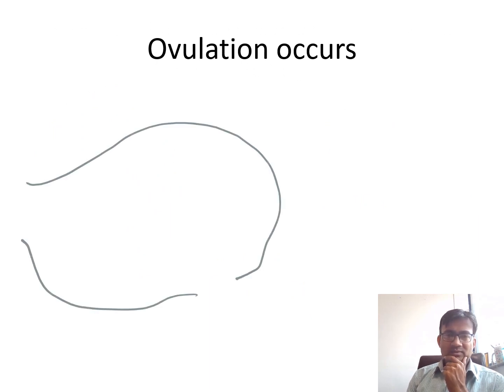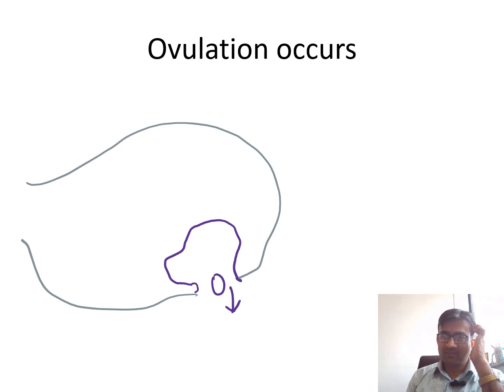Now after this, what is going to occur? Ovulation will occur. So what is occurring in ovulation? Whenever ovulation is about to occur, that means ova is about to be released, and the first meiotic division will finish. There are various changes occurring in the follicle: collagenase activity will be there, prostaglandin level will be increased. As a result, a stigma will appear, and from that it is going to break and ova is going to be released, which you can call ovulation.